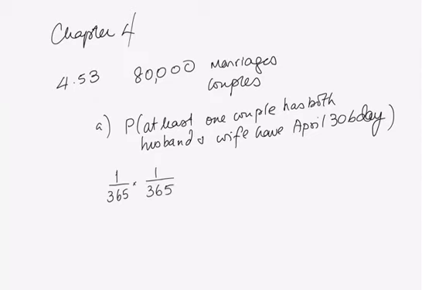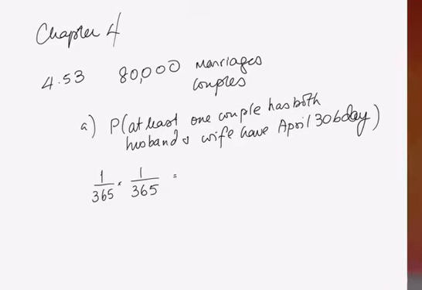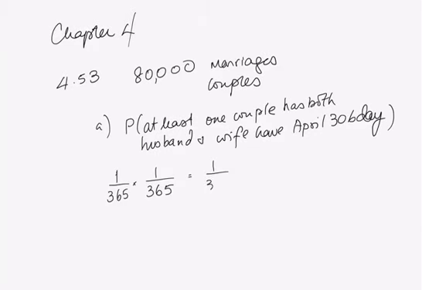That's the assumption we're making, that people's birthdays are independent. And his wife's birthday's also 1 over 365. Independence, you want the probability of the intersection of the event that the husband has an April 30th birthday and the wife has an April 30th birthday. So the probability is the product of the probabilities. So that's 1 over 365 squared.